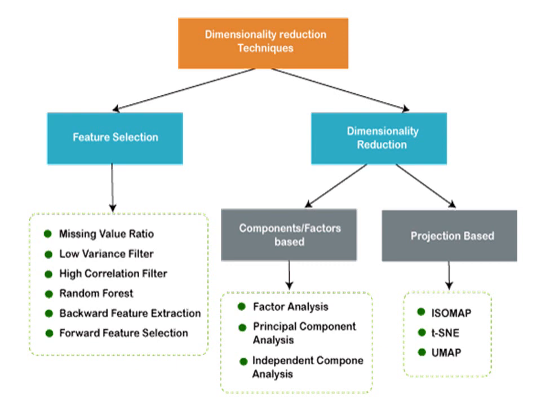Components or factors based has factor analysis, principal component analysis, and independent component analysis. Projection based has ISOMAP, t-SNE, and UMAP techniques.